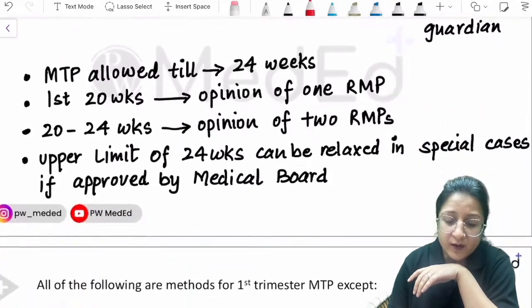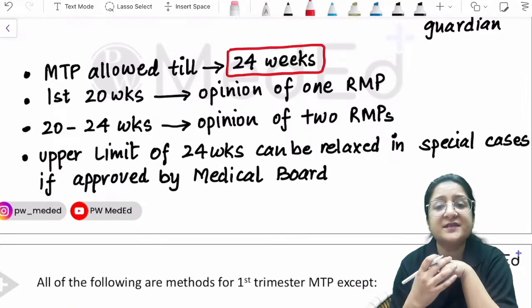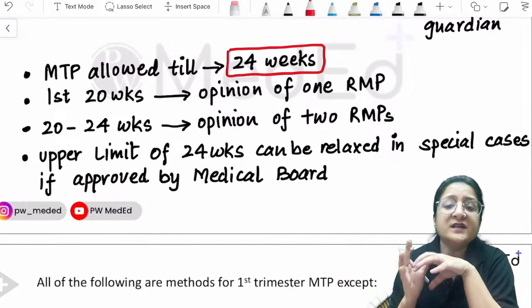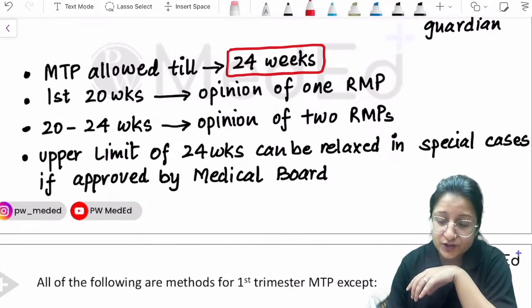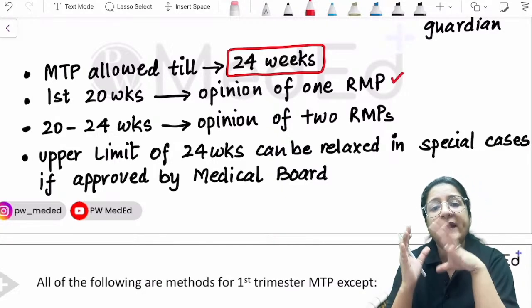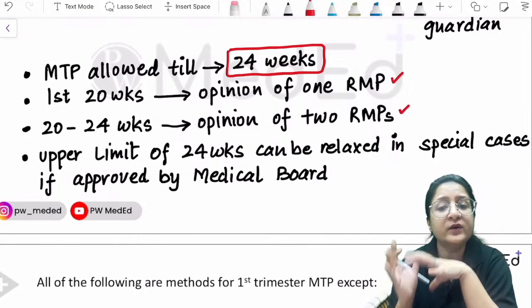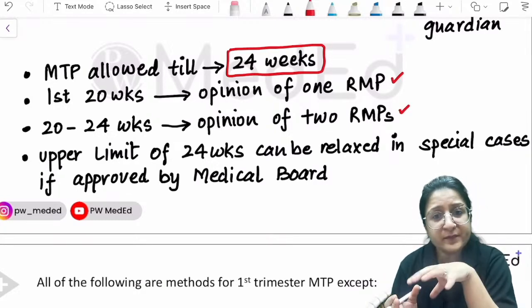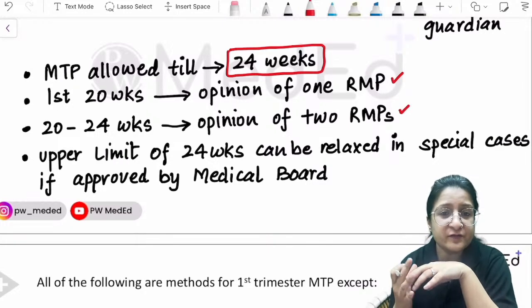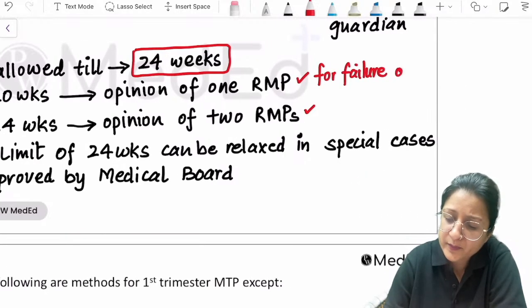Then MTP, according to the Amendment Act, is allowed now till 24 weeks of gestation. That's a very, very important point to note. In the first 20 weeks of gestation, opinion of only one registered medical practitioner is required. But when MTP is done between 20 to 24 weeks of gestation, then opinion of two registered medical practitioners is required. And also remember another important point: